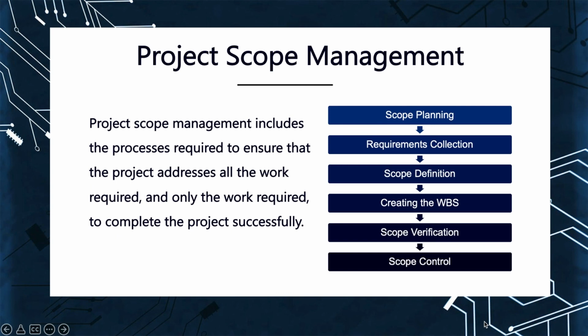Lastly would be project scope management. Project scope management includes the processes required to ensure that the project addresses all the work required and only the work that is required to complete the project successfully. This means project scope management covers scope planning, requirements collection, scope definition, creating the WBS, meaning work breakdown structure, scope verification, as well as scope control. So that's all from me. Thank you.